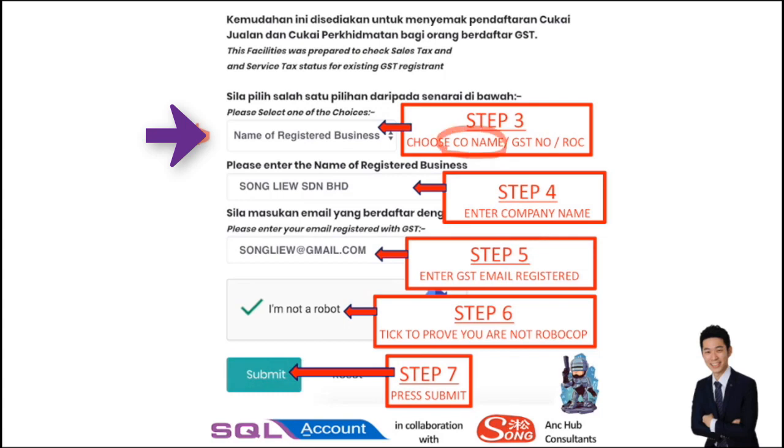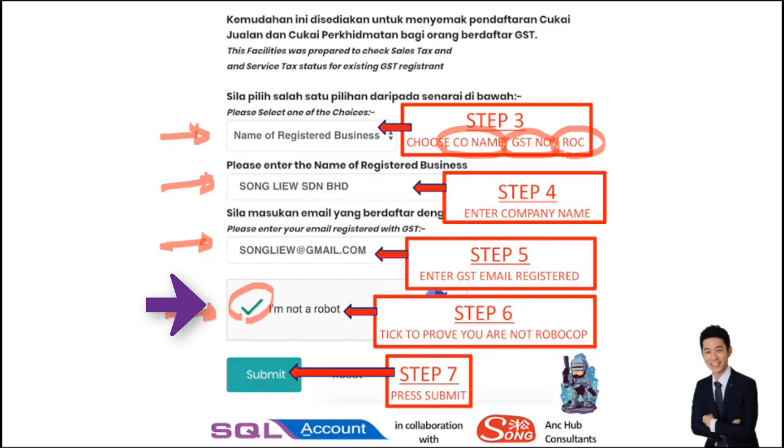If you want to check using GST number, you can choose GST number, or you can use your ROC, Registrar of Companies number. I use company name, so in the next column I have to put in my company name. Alright, Song Liu Sendirian Berhad. Then I have to put in my GST registered email. Then we have to tick this one, I'm not a robot, just to make sure you are not a Robocop.